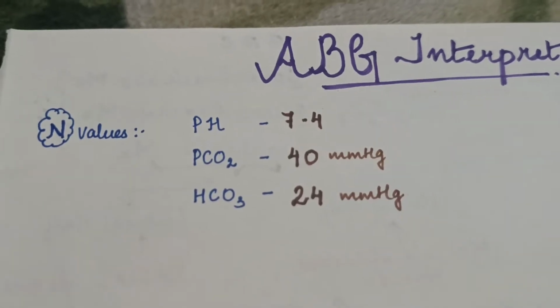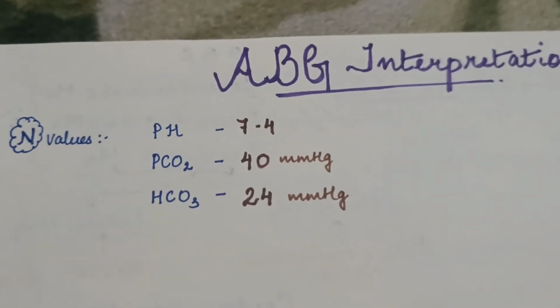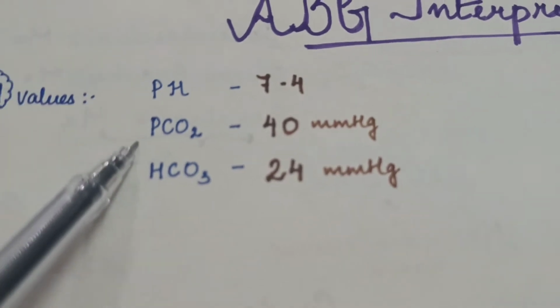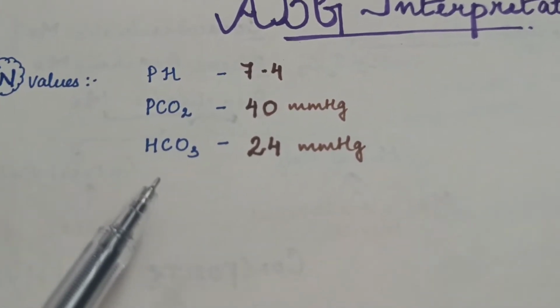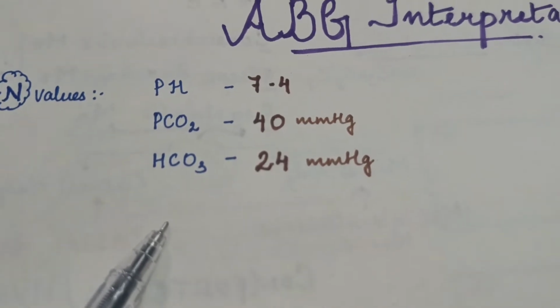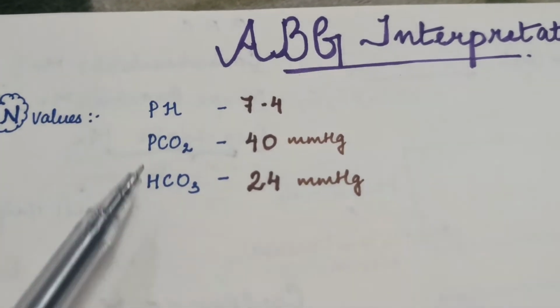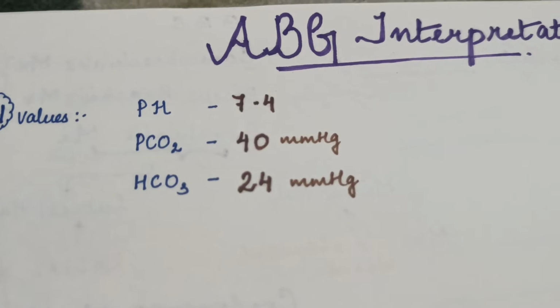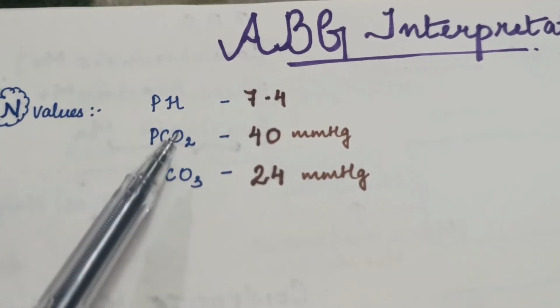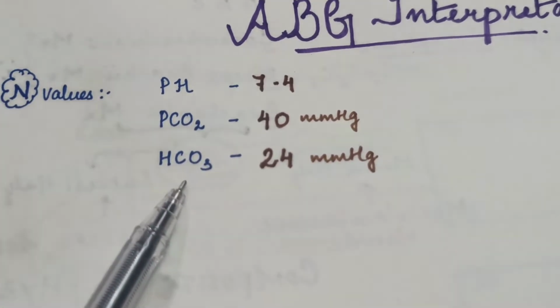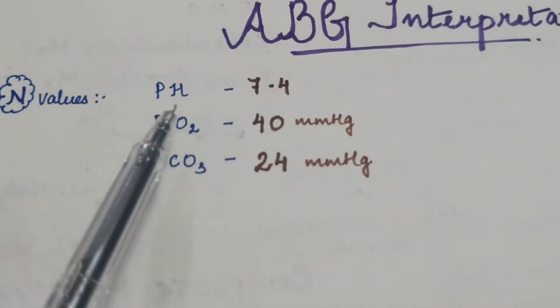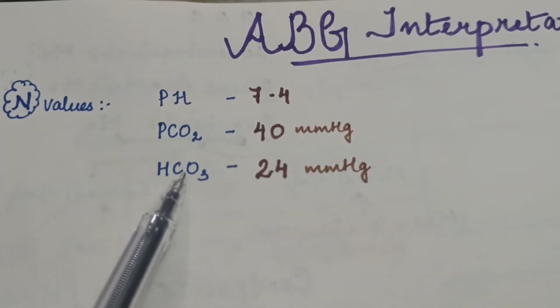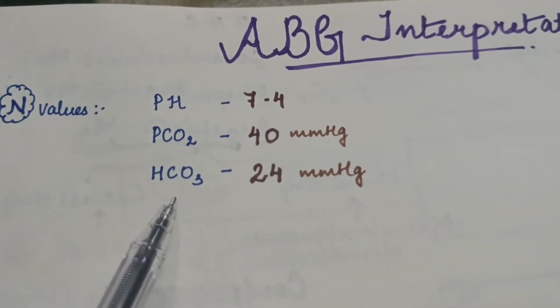Here the normal value of pH is 7.4, PCO2, carbon dioxide, is 40 mmHg, and HCO3, bicarbonate, is 24 mmHg. These are the normal values of gas. So CO2 is an acid and HCO3 is an alkali, or a base. Just remember that CO2 is acid and HCO3 is alkali.